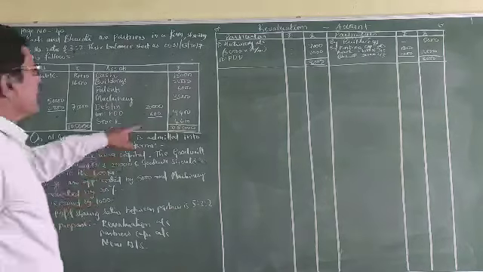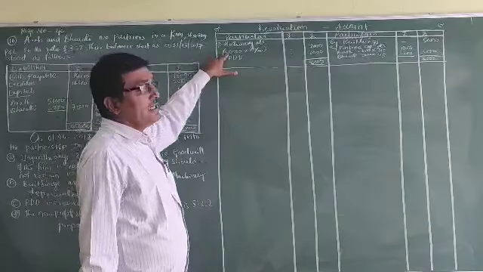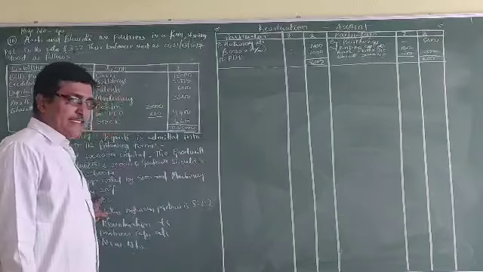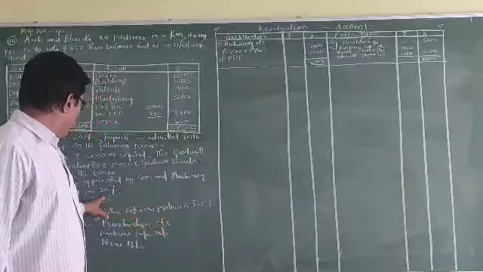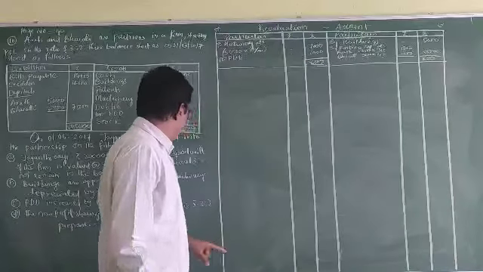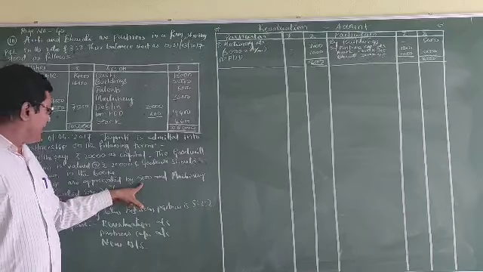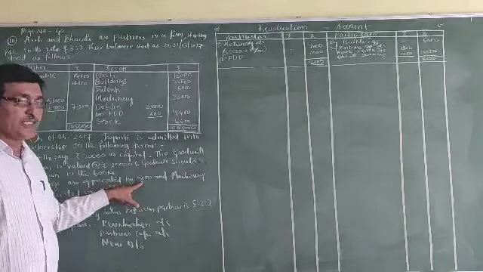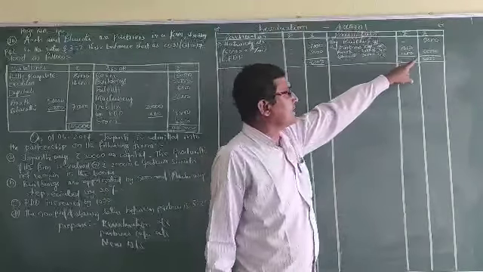Machinery account 35,000 into 20/100, 20%, that is 7,000. PDD 1,000. These two are the losses. And building, the value is 5,000. That is an income, appreciated by 5,000. That value is increased. So 8,000 minus 5,000, 3,000 is the value.